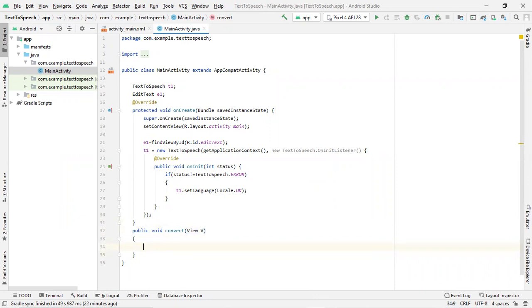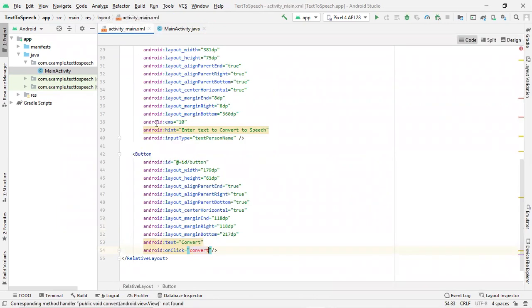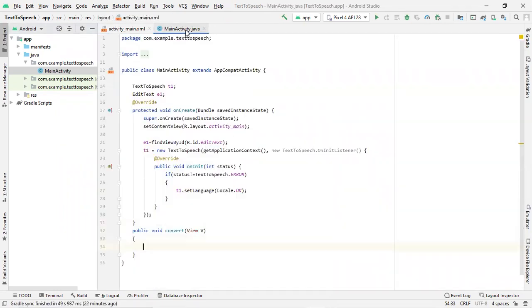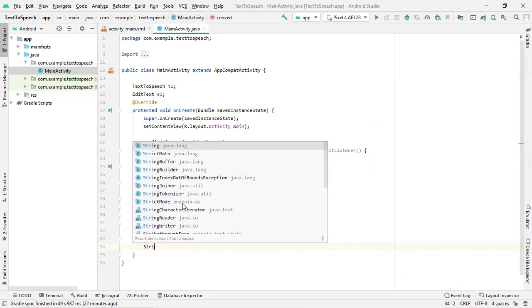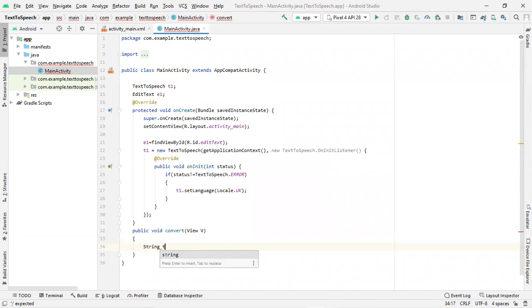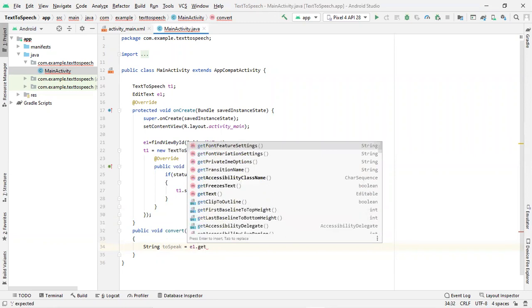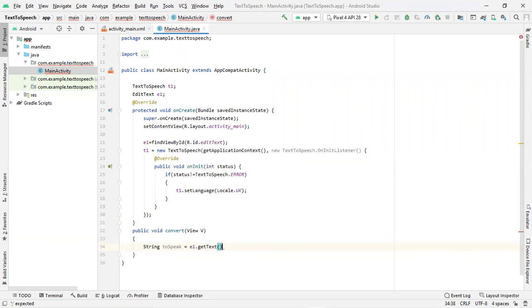Inside convert, first we need to obtain the text. Once we obtain the text from this edit text, then we can perform the conversion. For that, I will create a string. Let's name the string toSpeak, what needs to be spoken. toSpeak equals. How can we obtain the text of that edit text? Through this reference. We provided the link for E1 to the edit text, so we can use E1. Now E1.getText will obtain the text inside that edit text.